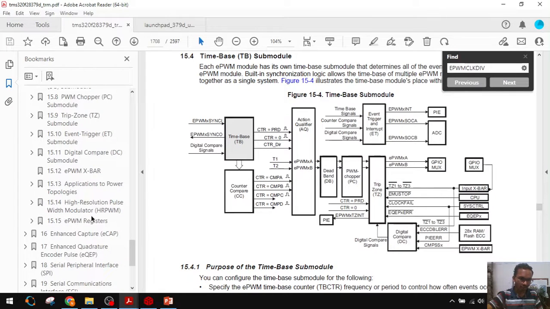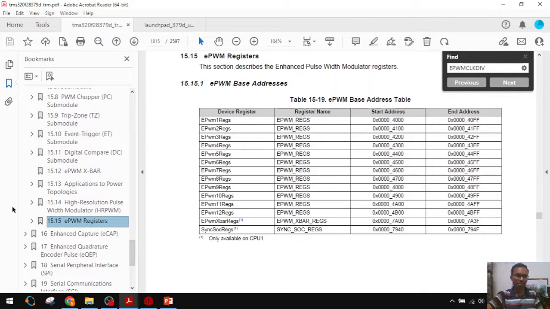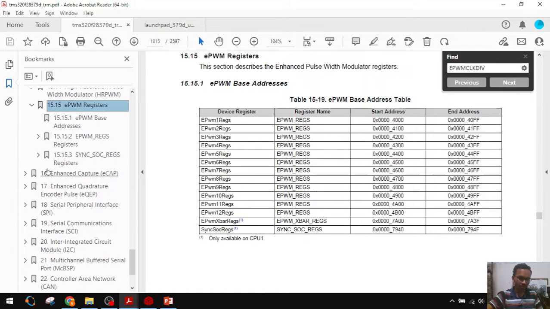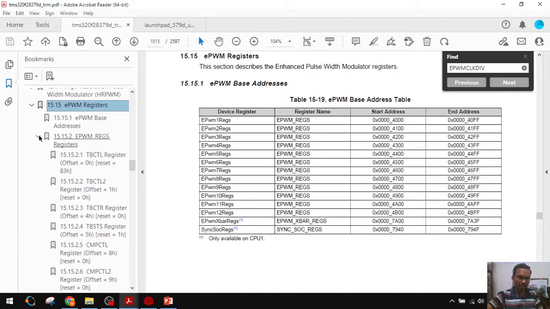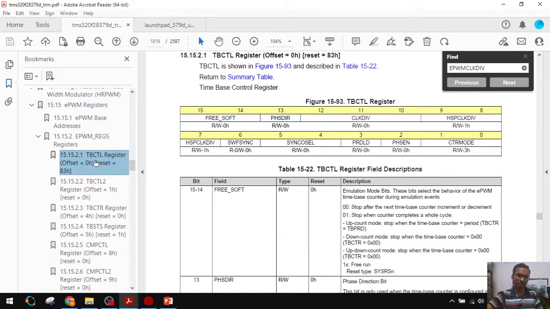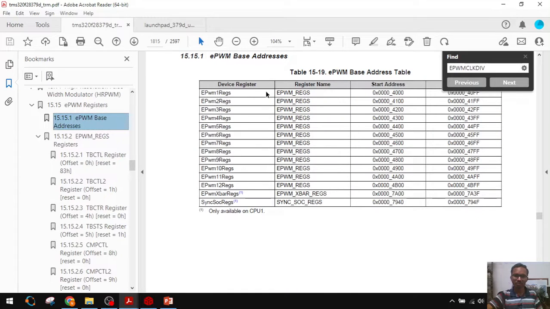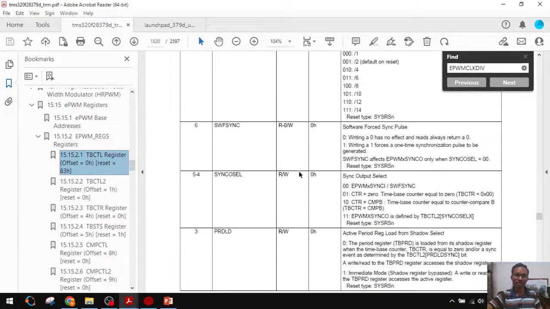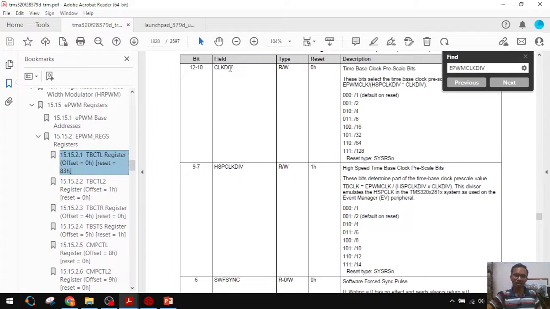In the ePWM registers, go to time base control, the first one. The base address for ePWM 1 is 4000, and the offset is 0, the time base control register. Here see clock division and high speed clock division.